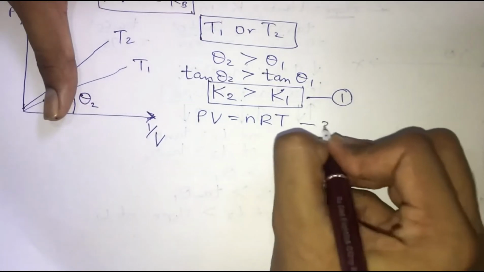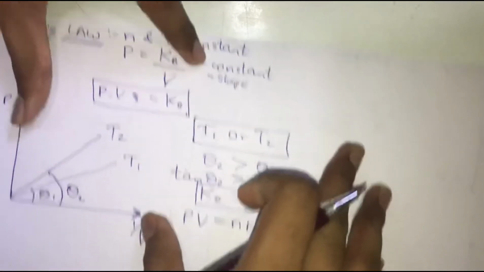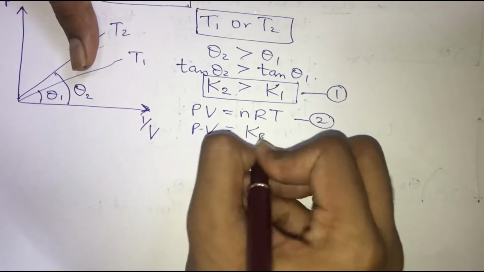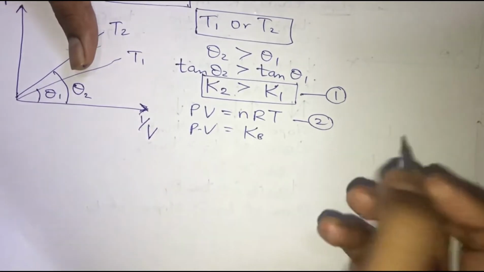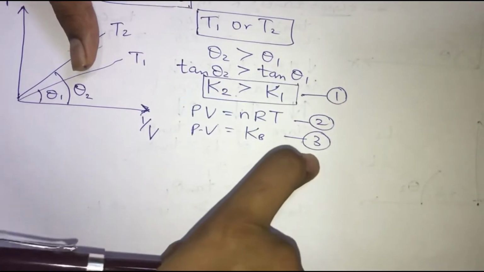I will name it to be 2. And I will consider my equation PV equals KB. Okay. So PV is nothing but equals to KB, where this K is nothing but the slope. And I will name this to be 3.